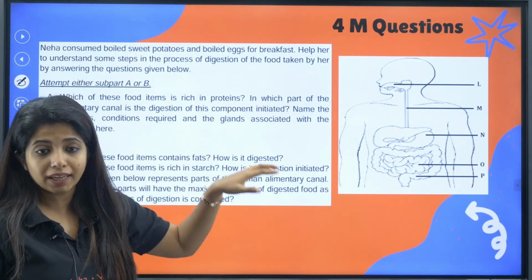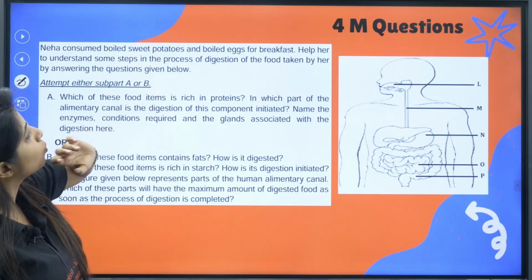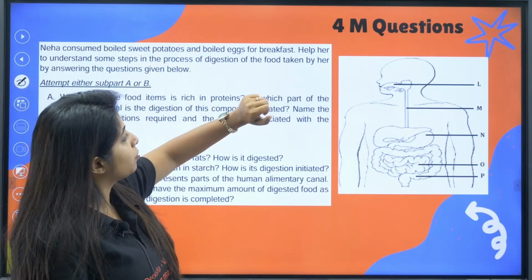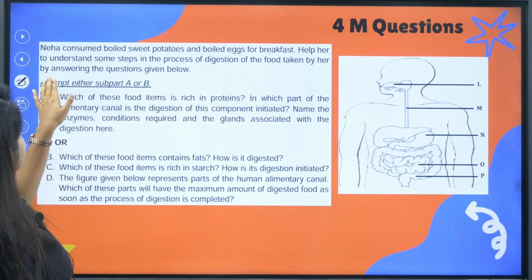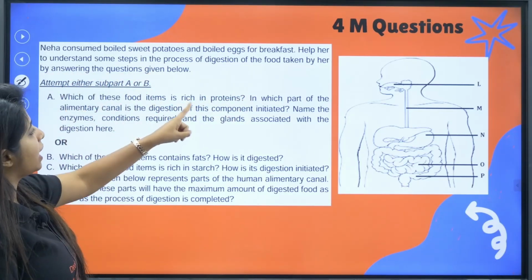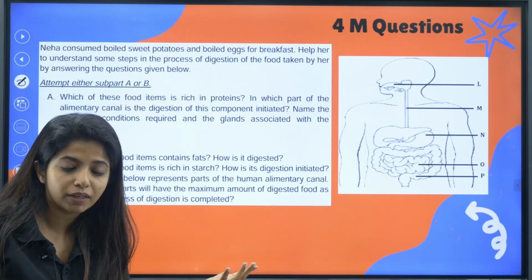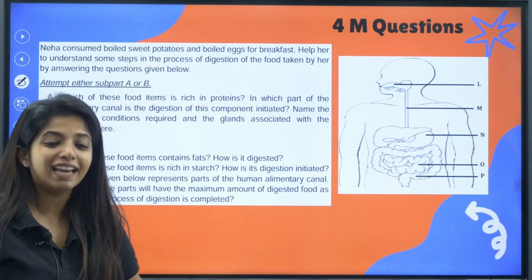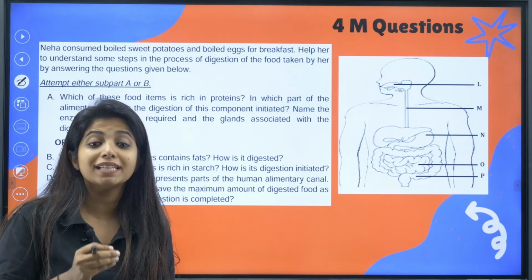This is a 4-marker question that came this year: Neha consumed boiled potato, boiled sweet potato and boiled eggs for breakfast. Help her to understand the steps in the process of digestion of food taken by her by answering the questions given below. So, which of these food items is rich in protein? Sweet potatoes and boiled eggs. Which one is rich in protein? What does the gym trainer say? Have eggs, because the egg white contains a very important protein which is known as albumin.